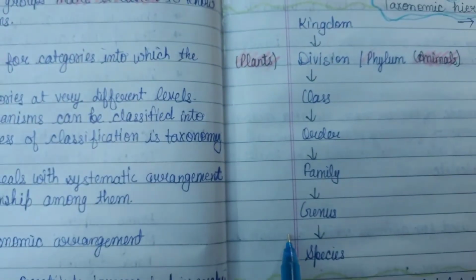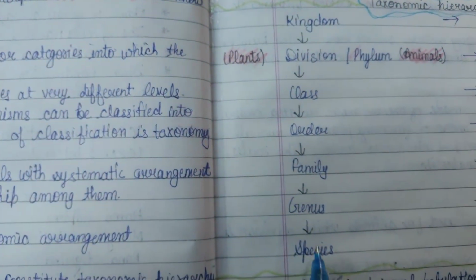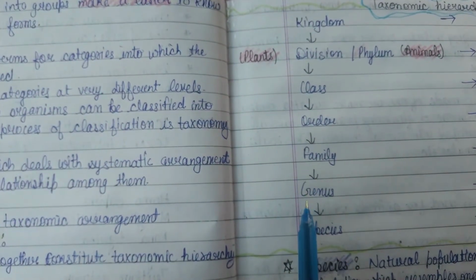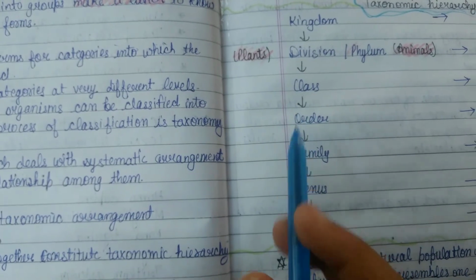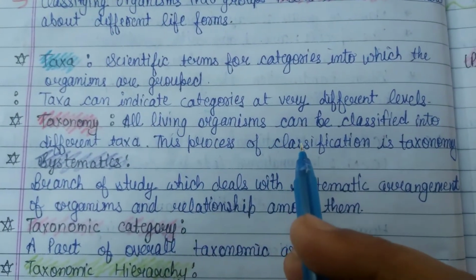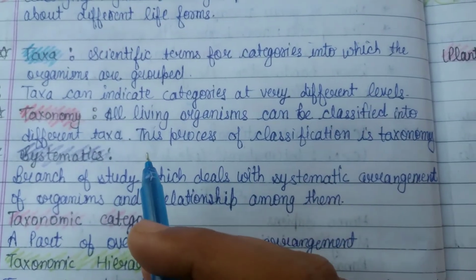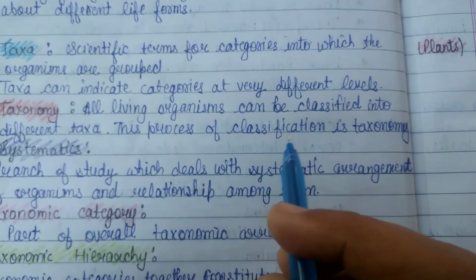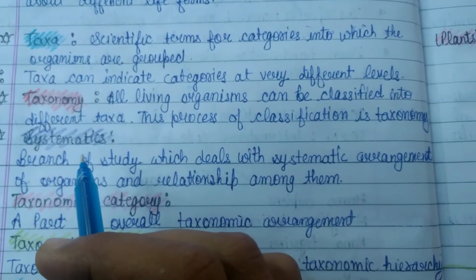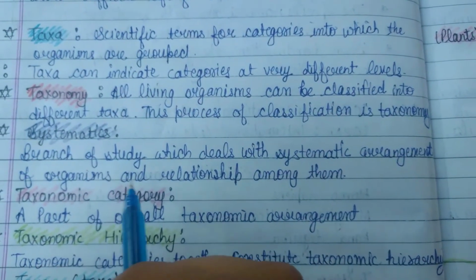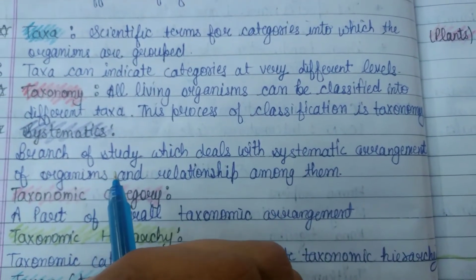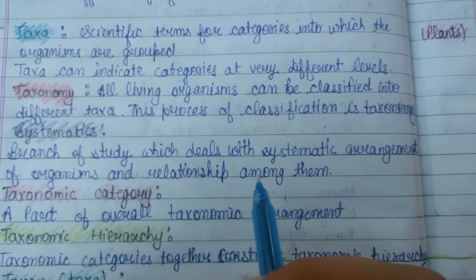Here this is the taxonomic hierarchy. This is taxa, and this systematic arrangement is known as taxonomy. Here all living organisms can be classified into different taxa. This process of classification is taxonomy. Systematics is the branch of study which deals with the systematic arrangement of organisms and the relationships among them.